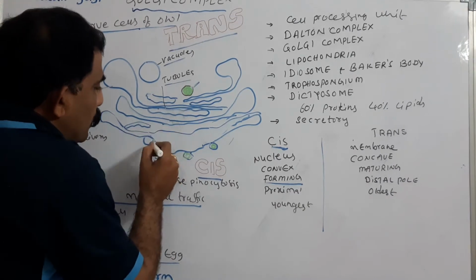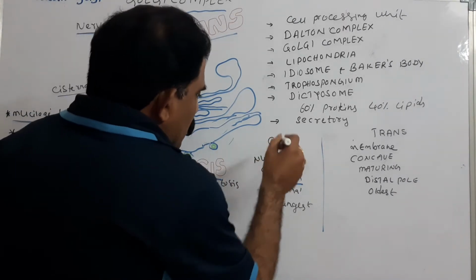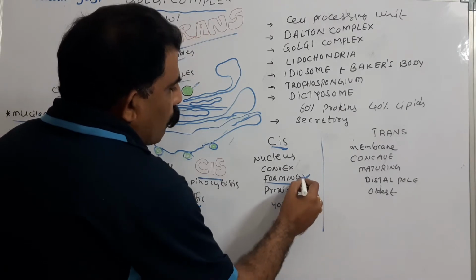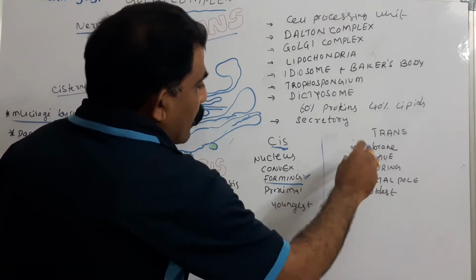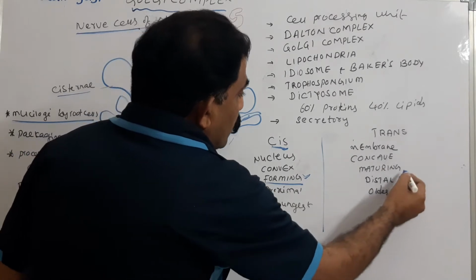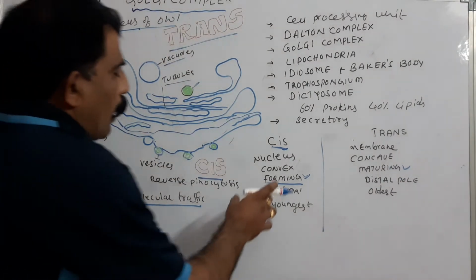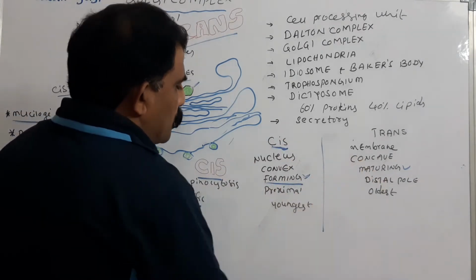So cis phase is also called forming phase, whereas the trans phase is also called maturing phase. And this is called proximal pole, that is called distal pole.